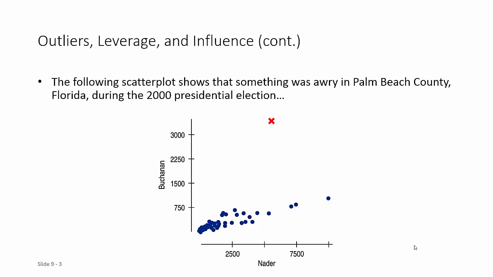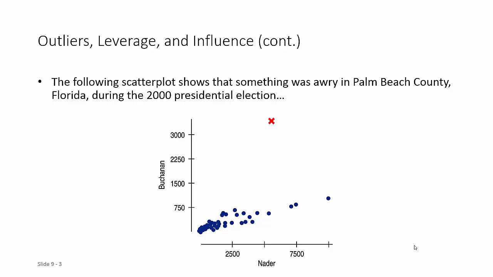So here's a particularly interesting case, and this was something that was discussed a lot more when I was in school than when you're in school. But this is looking at a couple of candidates during the 2000 presidential election. Now, in the 2000 presidential election, a lot of people are used to hearing people talk about George Bush and Al Gore. But what they don't realize is there were some other people running for president at the same time. So here is an example that involves Ralph Nader and Pat Buchanan.